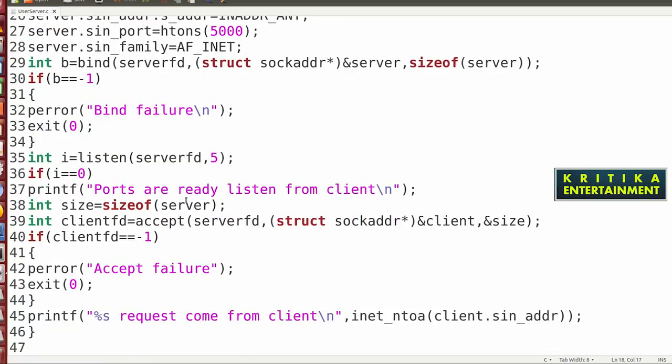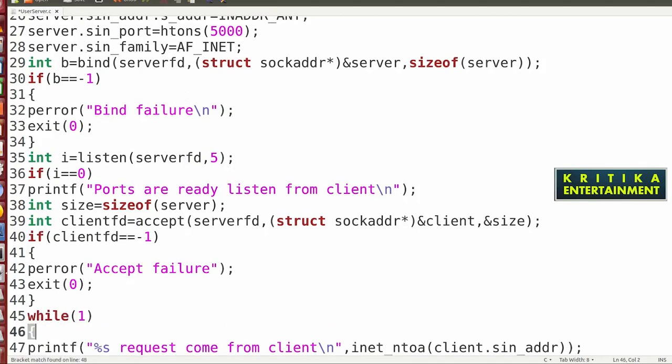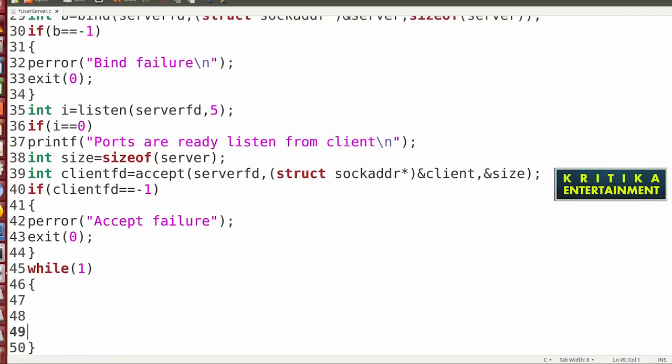So in the server side, here I will start the program. Here also write while(1). Suppose there is an int opt, so write int opt equal to receive.